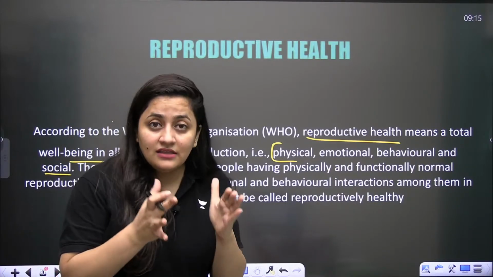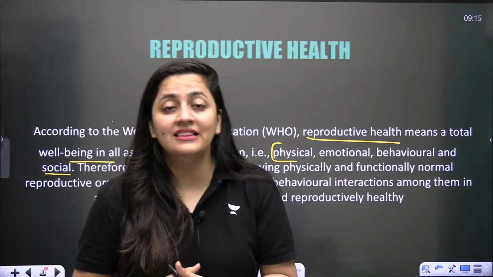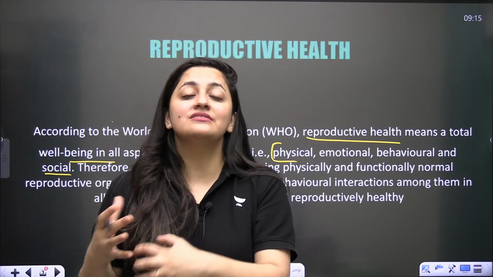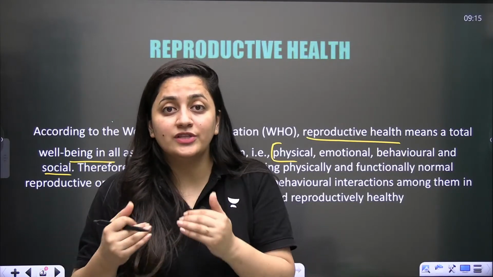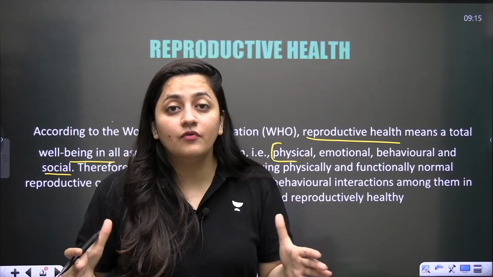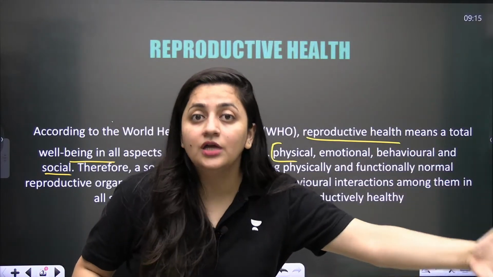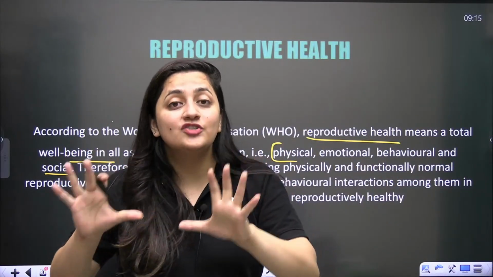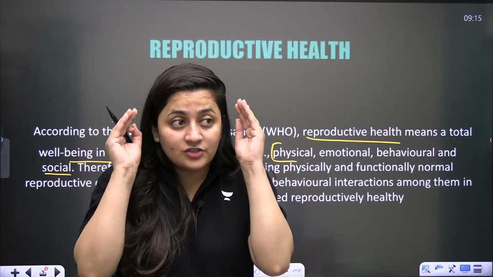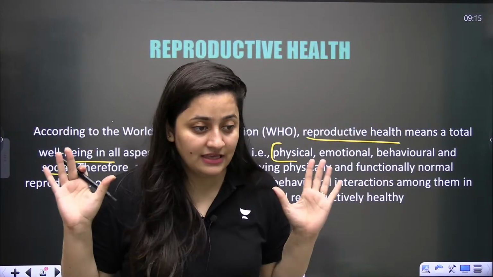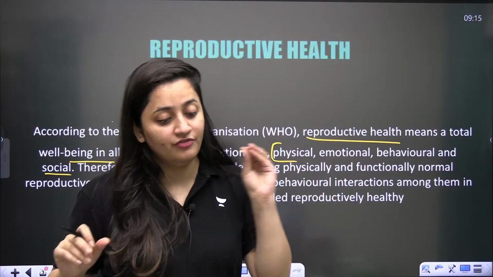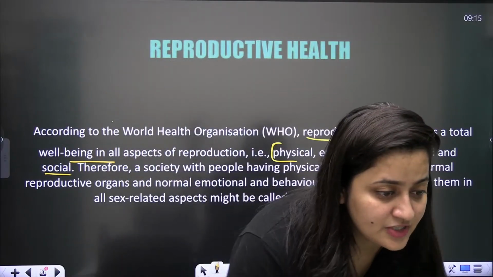And the society should be reproductively healthy. Why? Because reproduction is a phenomenon by which already existing individuals give birth to new individuals. So obviously society should be reproductively healthy when it comes to all the aspects of reproduction. Is that clear?